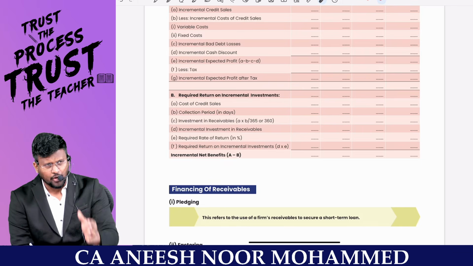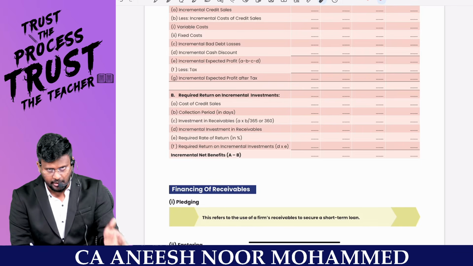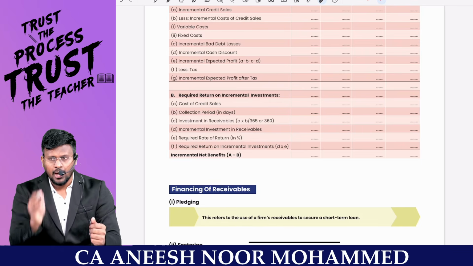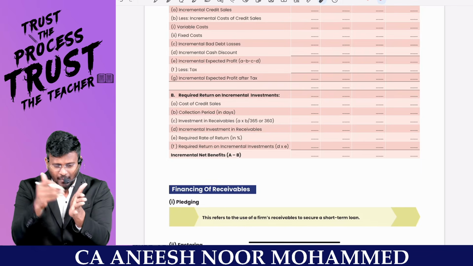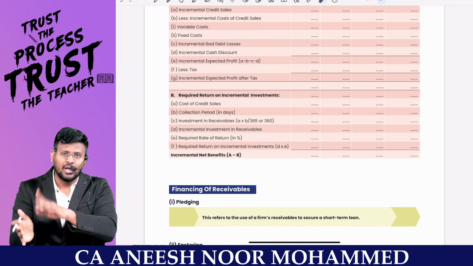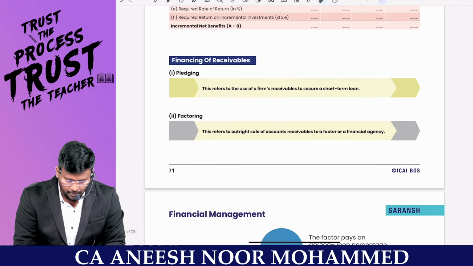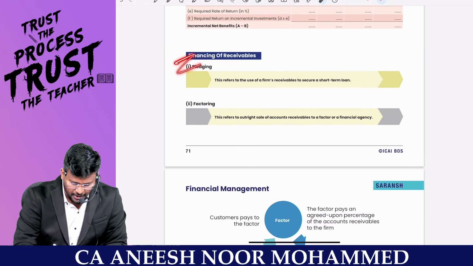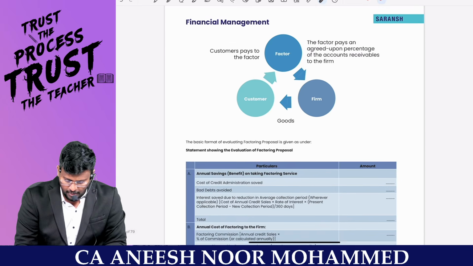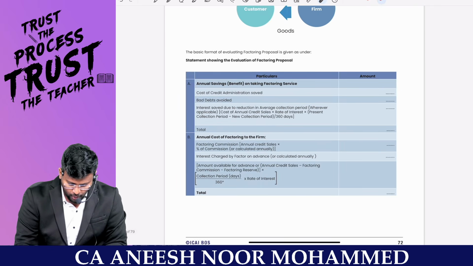That means instead of analyzing one by one separately, you have to see what is better, which one is better. The first one is better than the present one. Like that, the improvement or the increase will be taken. This is called incremental. And financing of receivables, this is pledging and factoring and all theory, my dear lovable students. Sir, no need to take care of it.